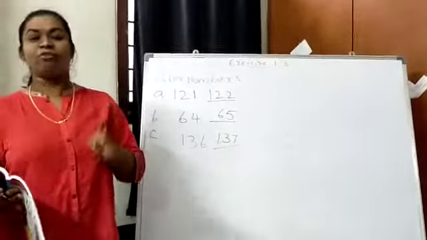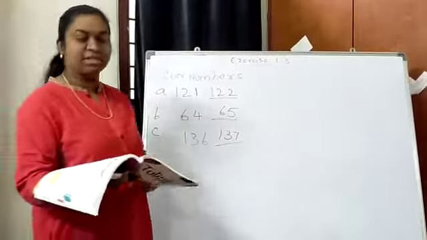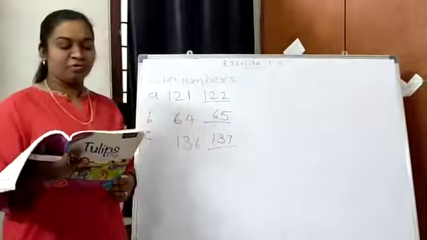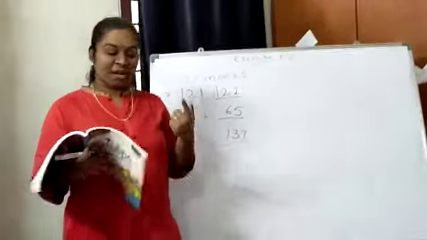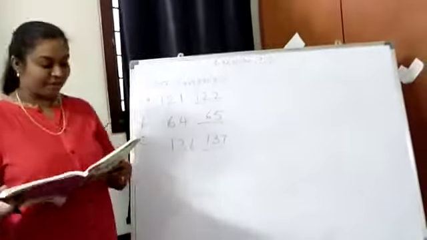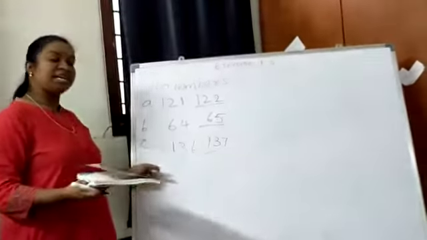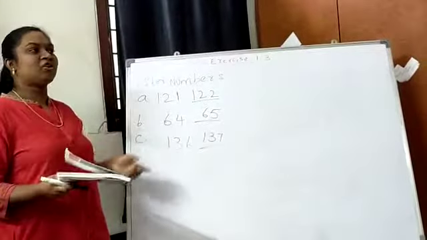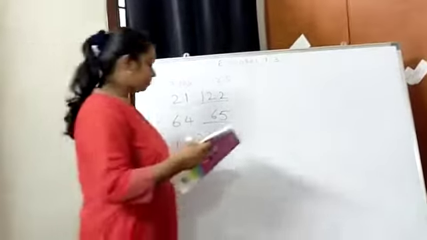So in this exercise 1.3 we are dealing with the numbers from 200 to 300. So 200 to 300, it is on page number 64. Please turn your books to page number 64. There are after numbers. Please do those after numbers. I want you to copy these in your classwork. Please copy these in your classwork.